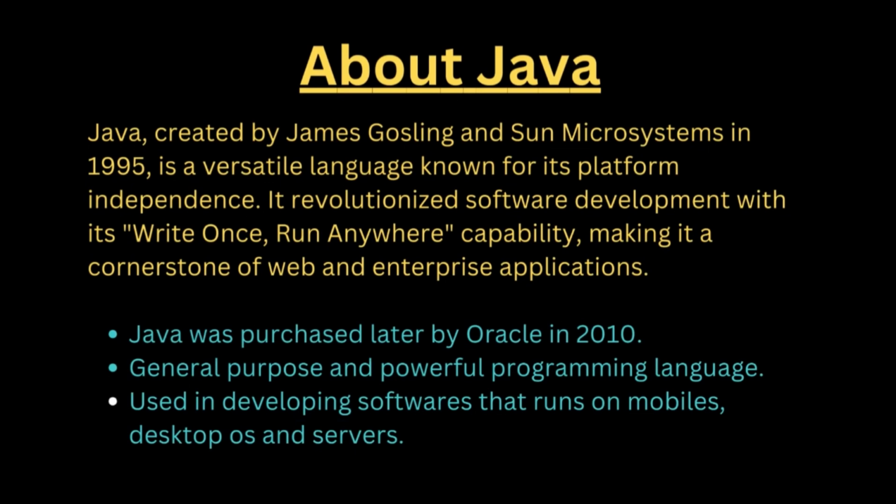Right, about Java. Java, created by James Gosling and Sun Microsystems in 1995, is a versatile language known for its platform independence. It has revolutionized software development with its write once, run anywhere capability, making it a cornerstone of web and enterprise applications. Write once, run anywhere means that Java programs run on their own, independent, and can run on any system. So that's one of the reasons why Java is powerful.